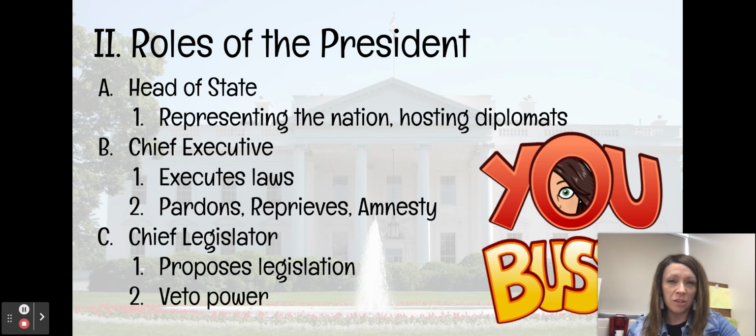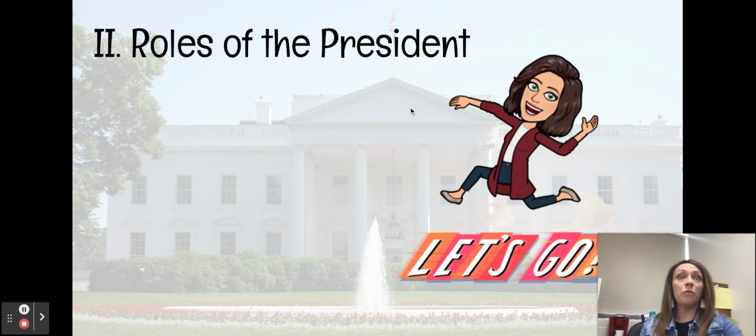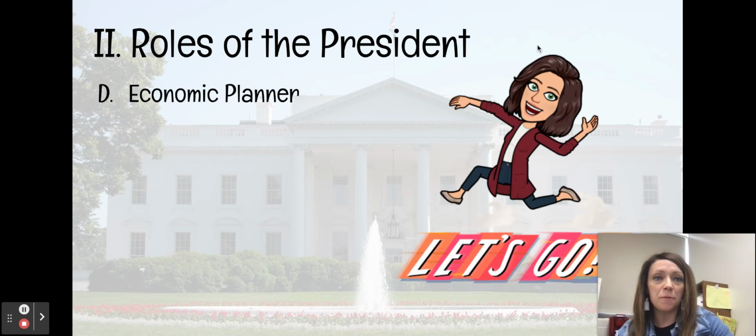Also, in this chief legislator role, he's responsible for using that veto power. And we talked about vetoes in a previous unit. But a veto is that refusal of a bill. And we all know how Congress can override that veto if they want to.